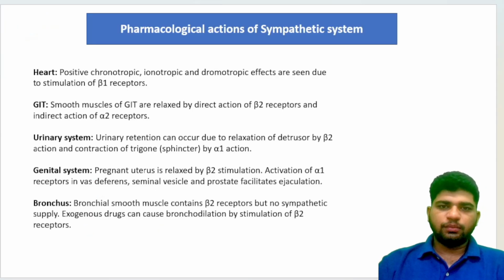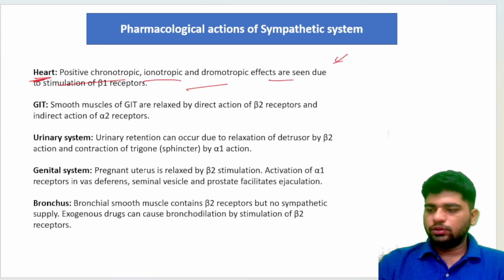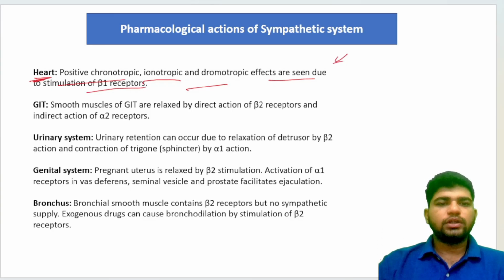Now let's move on to the pharmacological actions of the sympathetic system. In the heart, positive chronotropic, inotropic, and dromotropic effects are seen due to stimulation of beta 1 receptors. But what is chronotropic? What is inotropic? And what is dromotropic?